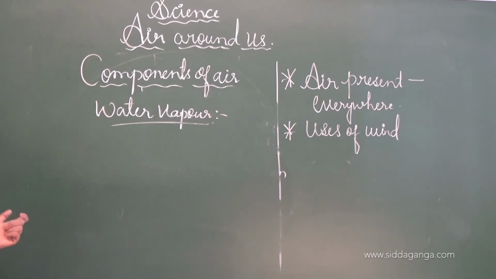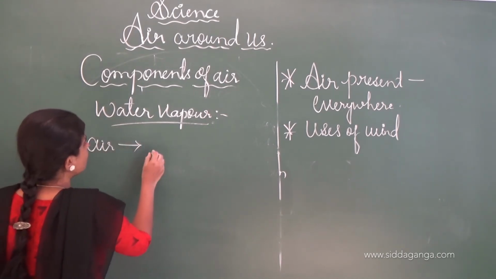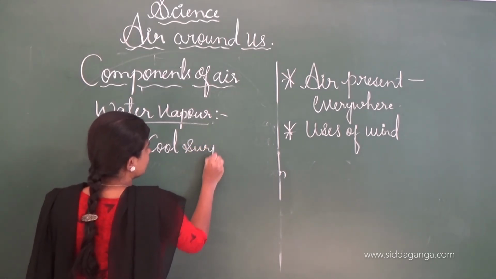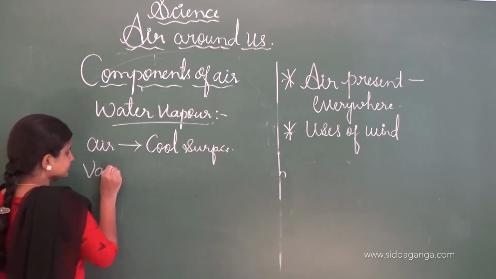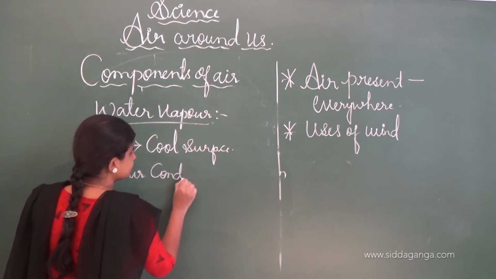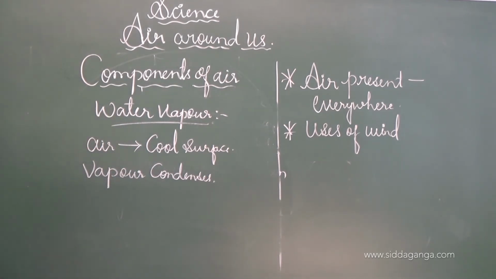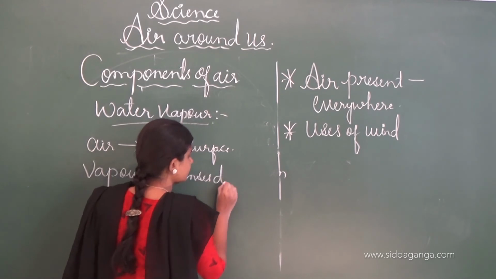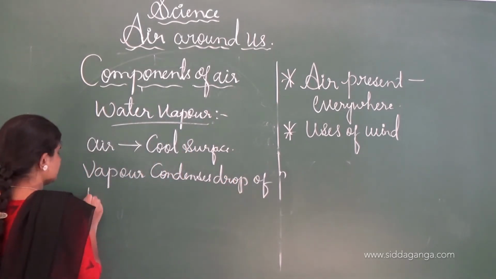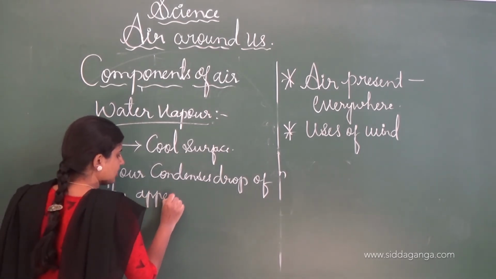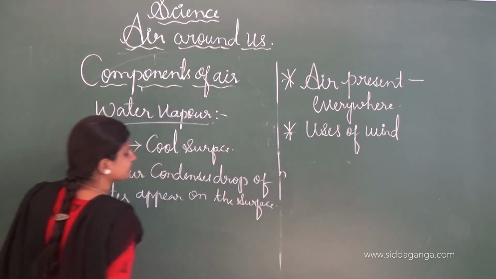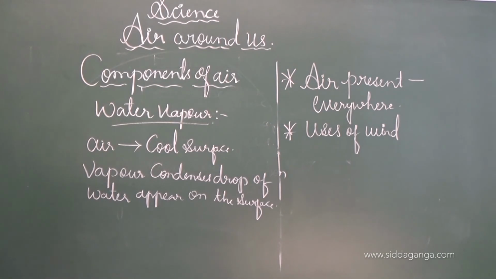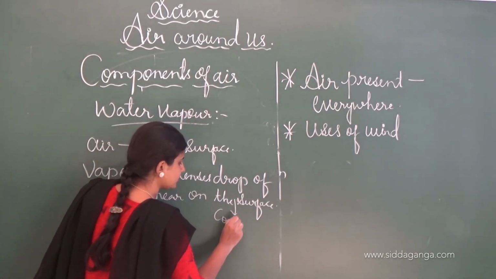When the air comes in contact with a cool surface, then droplets of water are formed. The vapor present is condensed, and the drops of water appear on the cool surface.